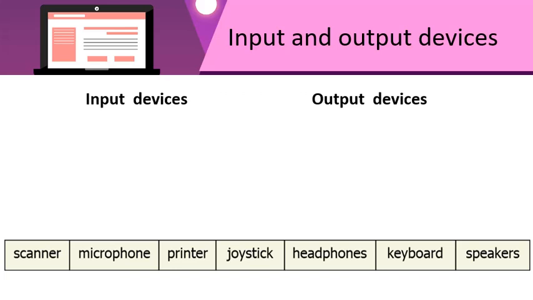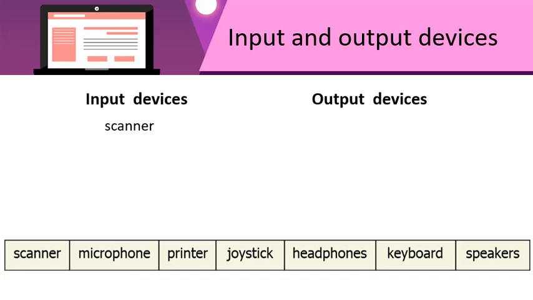The first one is scanner. What do we do with a scanner? We put papers or documents and scan it, and then this information goes into the computer. So what kind of a device is this? Yes, it's an input device.